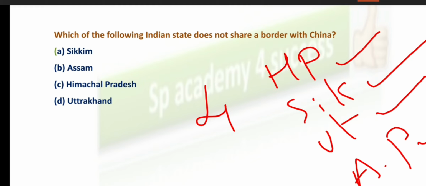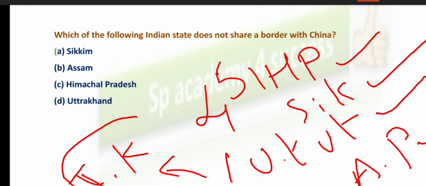Along with these 4 states, one more union territory is also included, that is Jammu and Kashmir. Recently Jammu and Kashmir has become a union territory. If Jammu and Kashmir had not been converted into a union territory, then it would actually be 5 states. But since Jammu and Kashmir is included under the union territory, 4 states and 1 union territory are sharing the border with China.